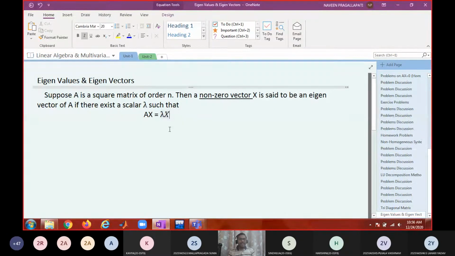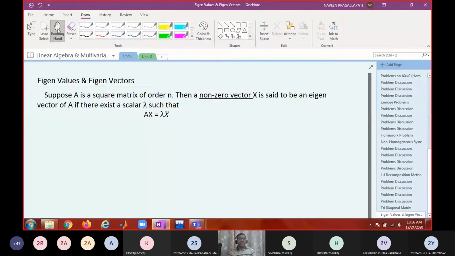So if there is a non-zero vector x satisfying this condition for some scalar lambda, such that Ax equal to lambda x,